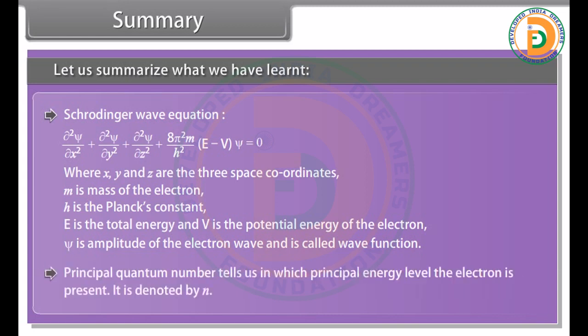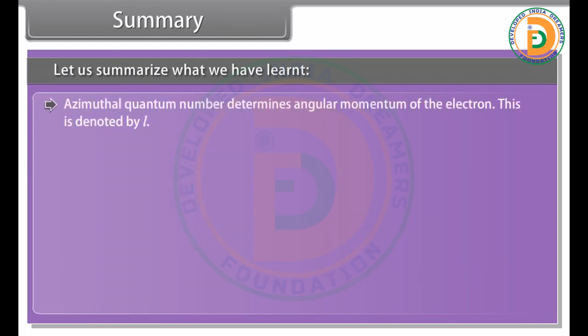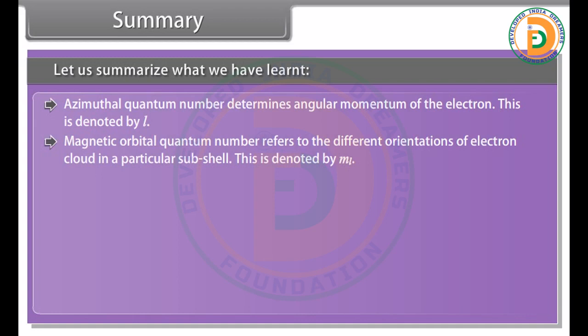Principal quantum number tells us in which principal energy level the electron is present. It is denoted by n. Azimuthal quantum number determines angular momentum of the electron. This is denoted by L. Magnetic orbital quantum number refers to the different orientations of electron cloud in a particular subshell. This is denoted by mL.